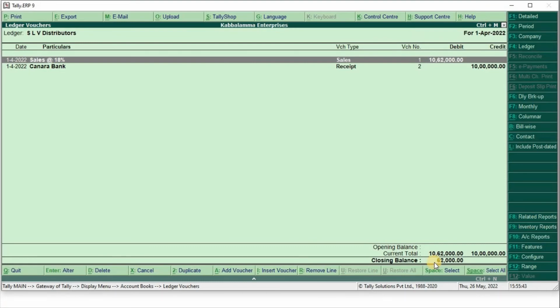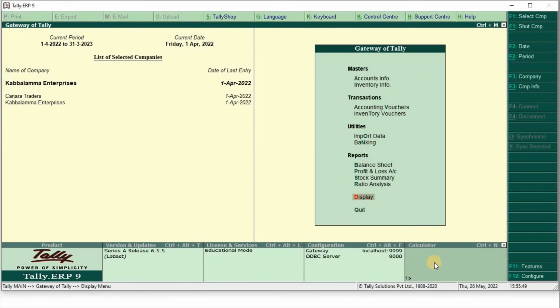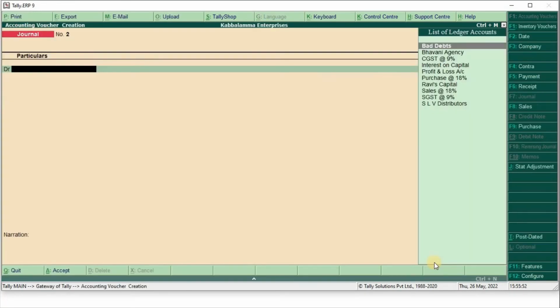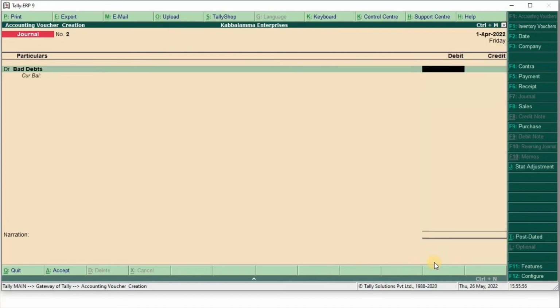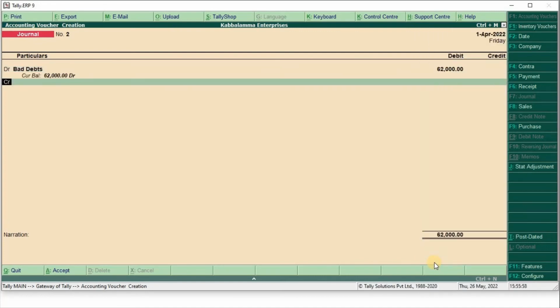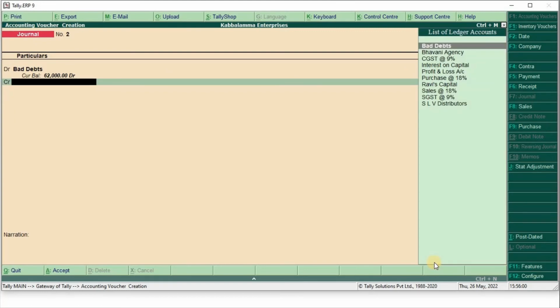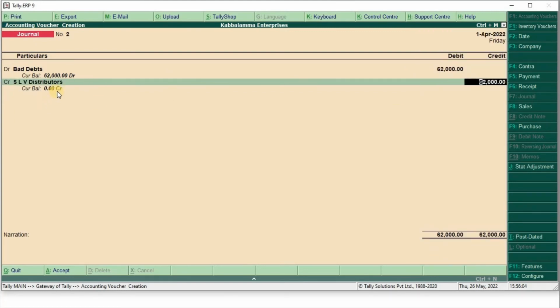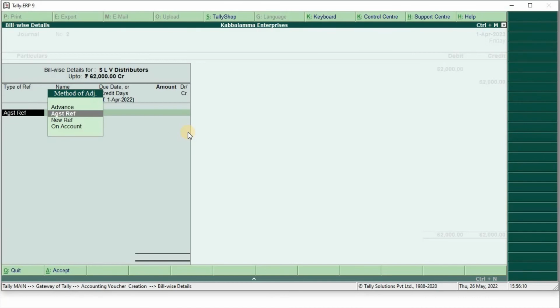So close this account by adjusting bad debts. Escape. Voucher, bad debts 62,000, SLV distributors. See, the SLV distributor account is closed. Zero balance is showing, against reference.